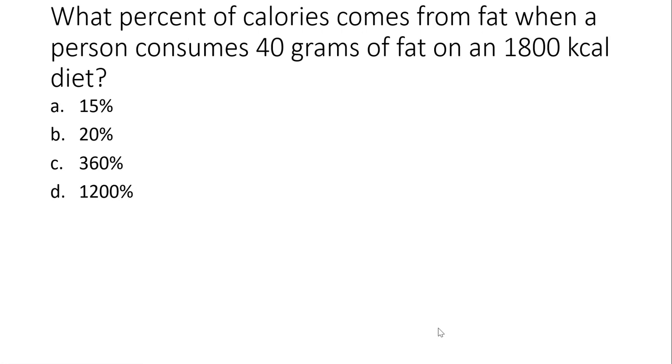The next question, what percent of calories come from fat when a person consumes 40 grams of fat on an 1800 calorie diet? So in this question, we have a math problem. We're trying to figure out the percent of calories. Well, we know the calories are 1800, so we're trying to figure out what is the percent of 1800 calories that come from fat. We know there are 40 grams of fat. So the way we calculate this is by taking the grams of fat, multiply it by the calories per gram, and then divide by 1800.